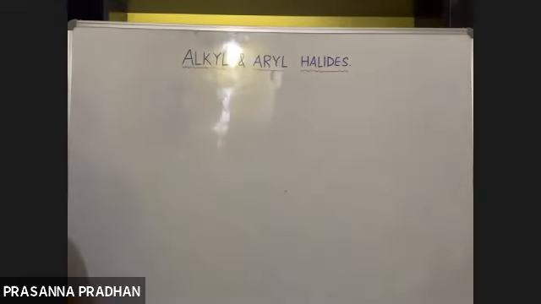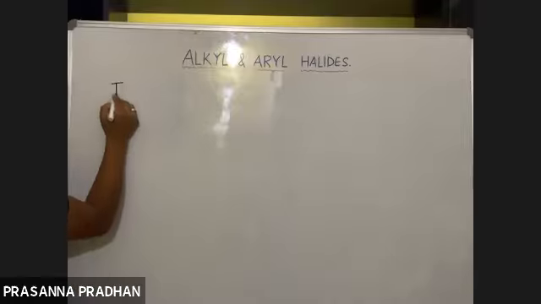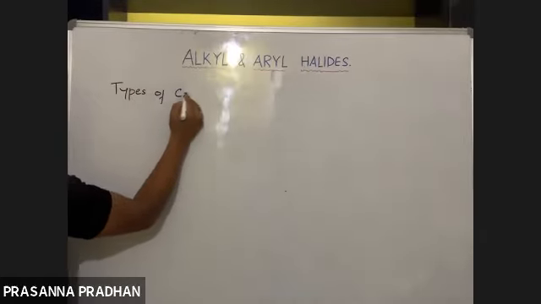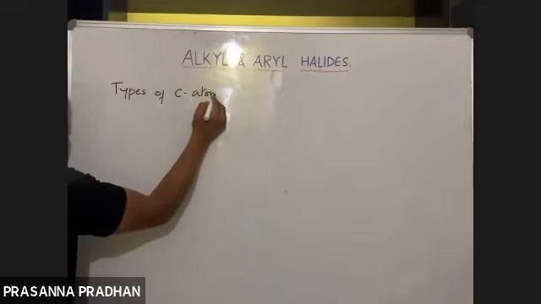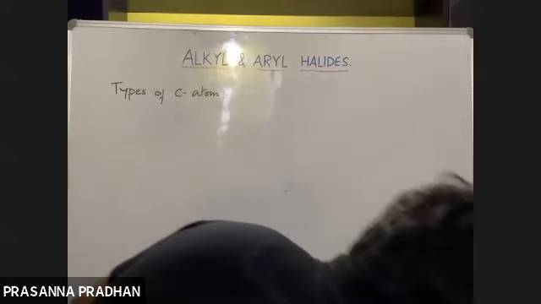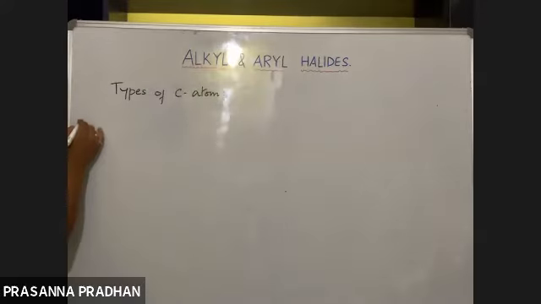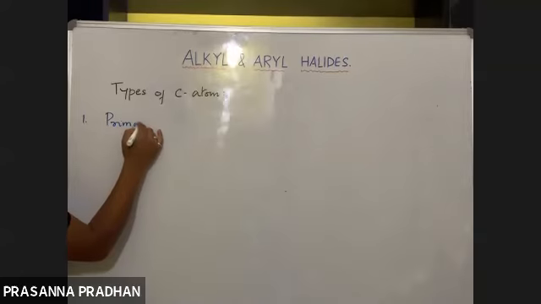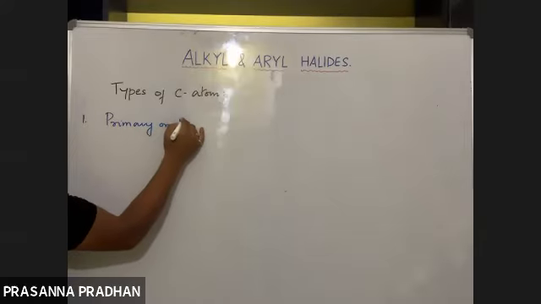Now let me recapitulate the types of carbon atom. The first type is the primary or 1 degree carbon.